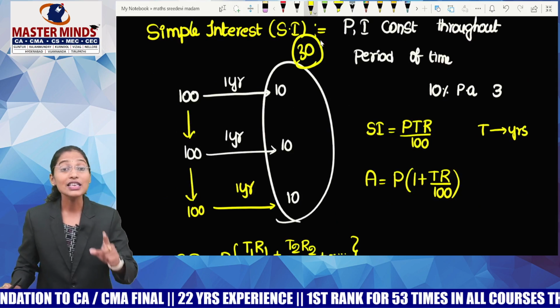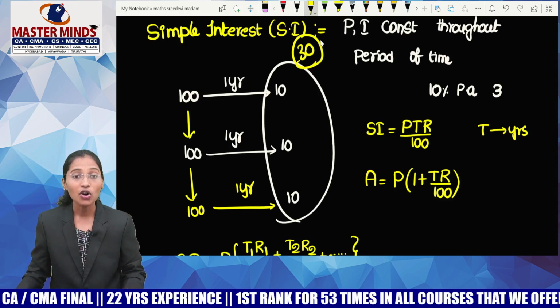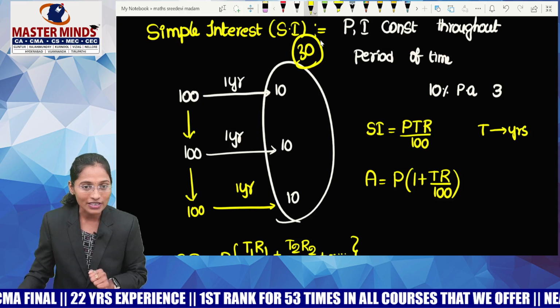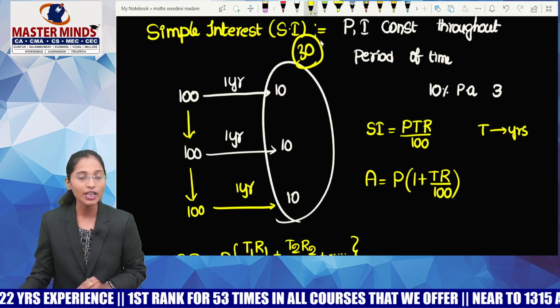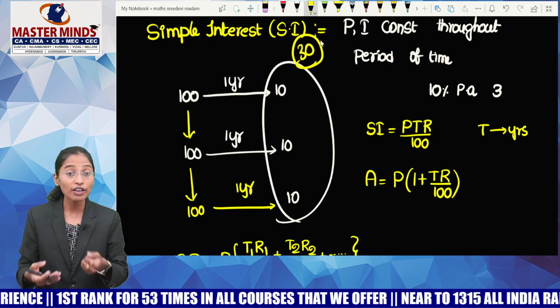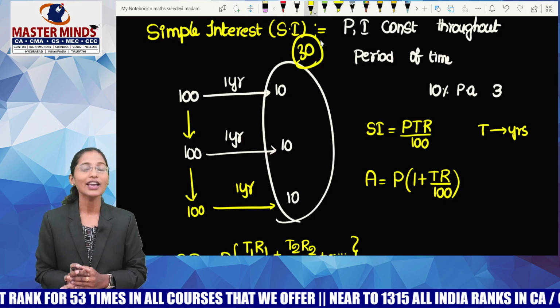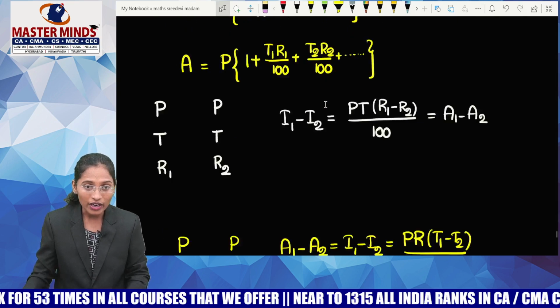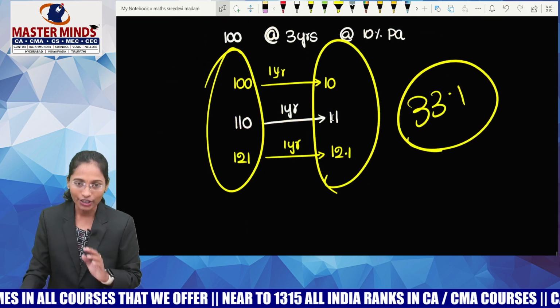Now tell me guys, is simple interest better for a lender or is compound interest better for a lender? Obviously compound. Why? Because we will always think from the lender's point of view only. For a lender, the one that will give you more interest is a better investment, right? So is simple interest better for a lender or compound interest? Compound interest is better for a lender.